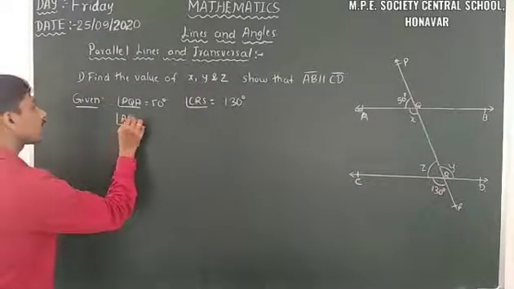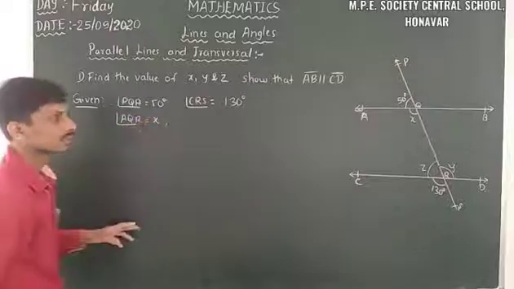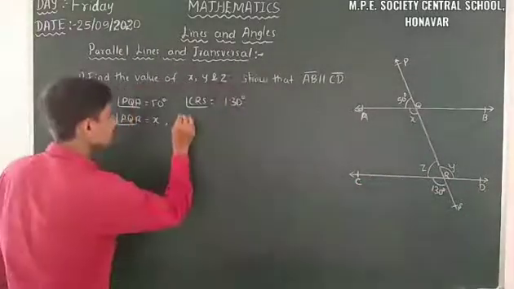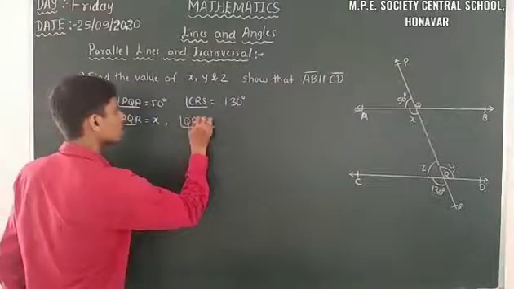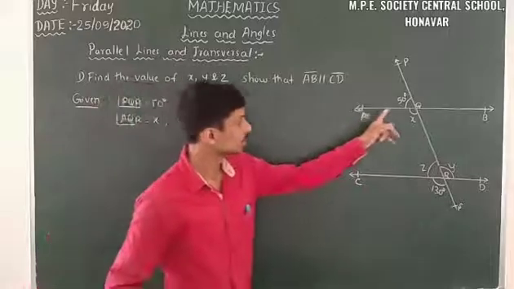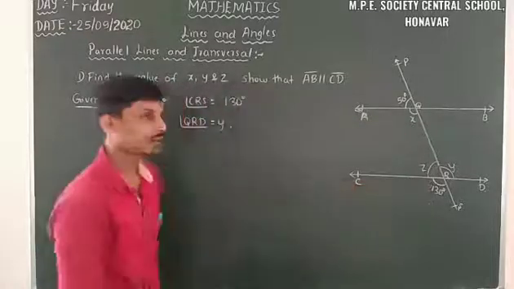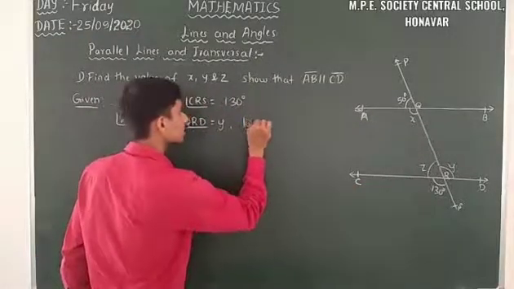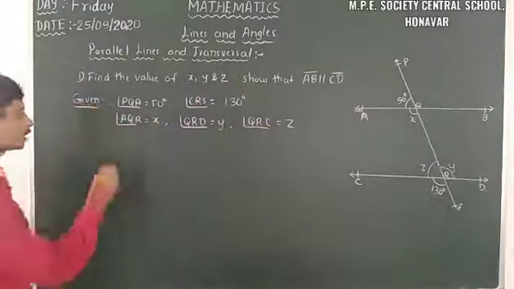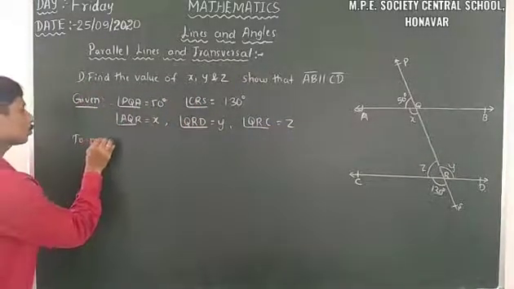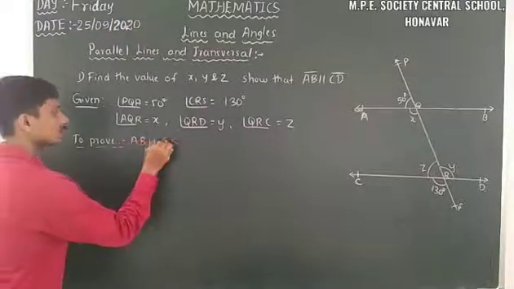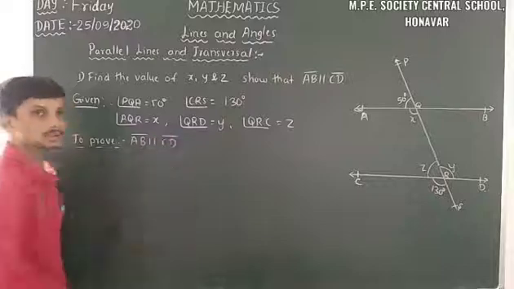Then angle QRD is equal to y. Then angle QRC is equal to z. What we have to prove here? AB is parallel to CD. To prove this one, we have to prove AB is parallel to CD.